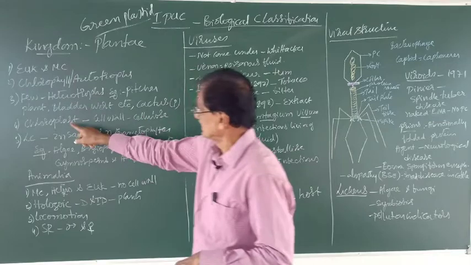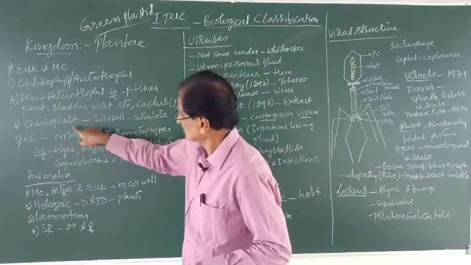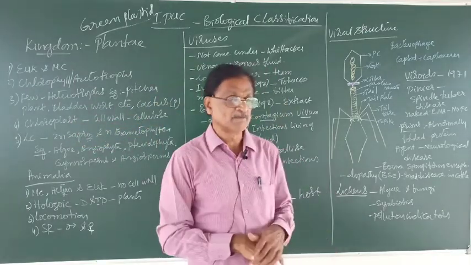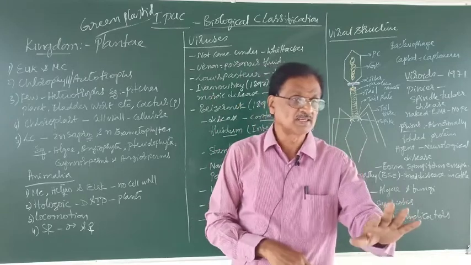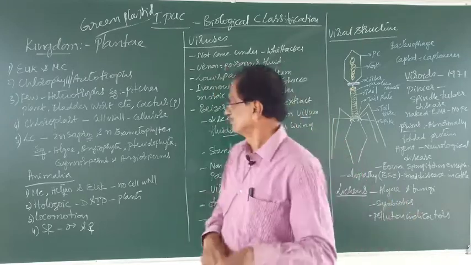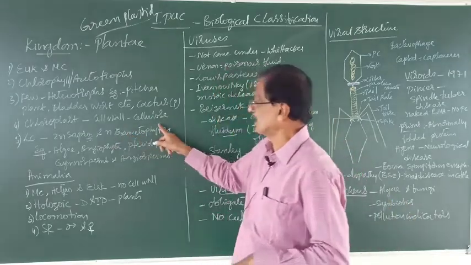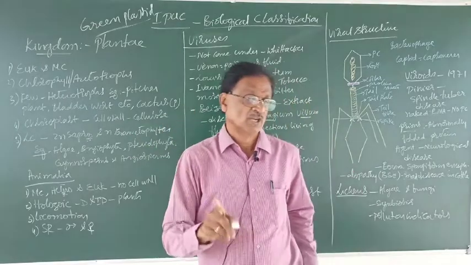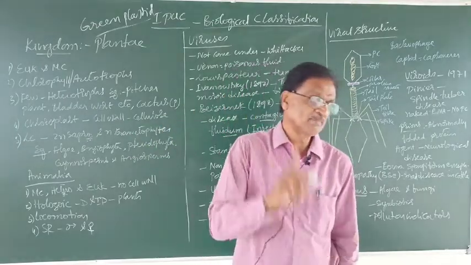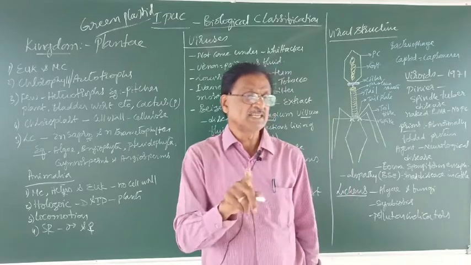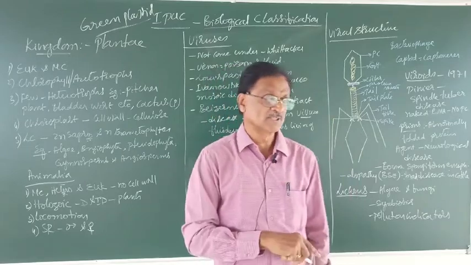Then, the plasma membrane or the cell membrane is covered by what? The cell wall. The cell wall is composed of cellulose. What is cellulose? I have repeatedly explained the term cellulose.